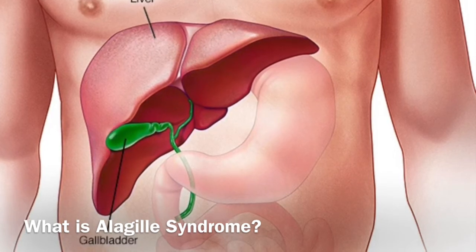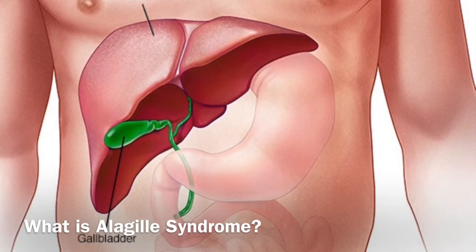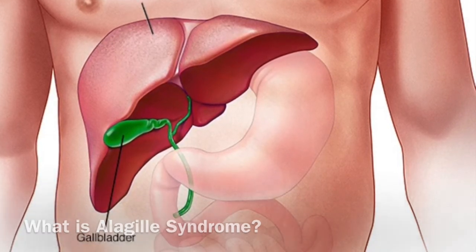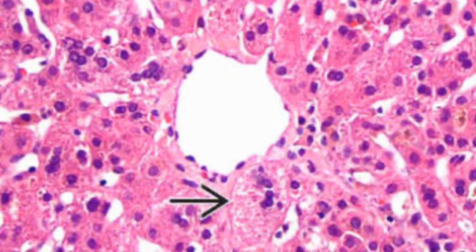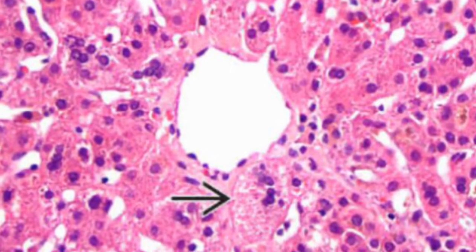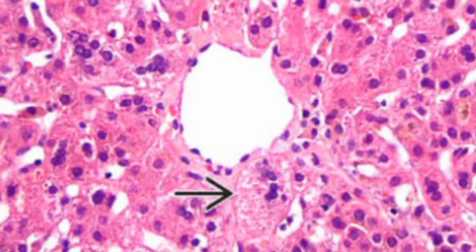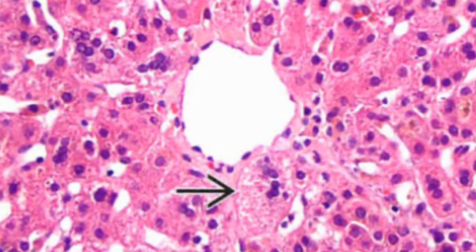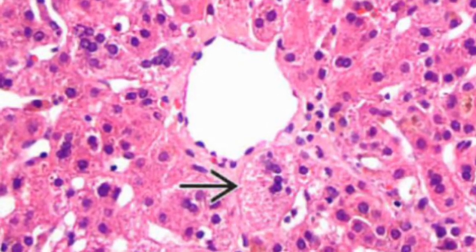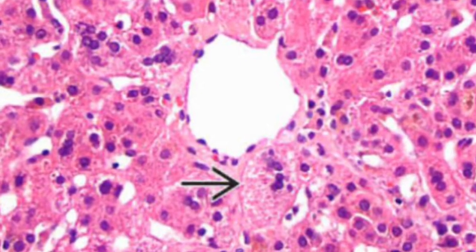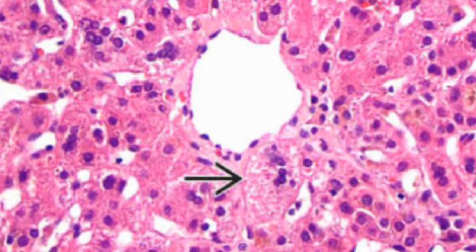In Alagille syndrome, the bile ducts may be narrow, malformed, and reduced in number, known as bile duct paucity. Bile duct paucity is the reduction in the number of interlobular bile ducts. This reduces the amount of bile that the body has to digest important nutrients. Bile is important because it contains bile acids, which are critical for digestion and absorption of fats and fat-soluble vitamins in the small intestine. Therefore, Alagille syndrome causes problems within these bile ducts and causes blockages, which end up